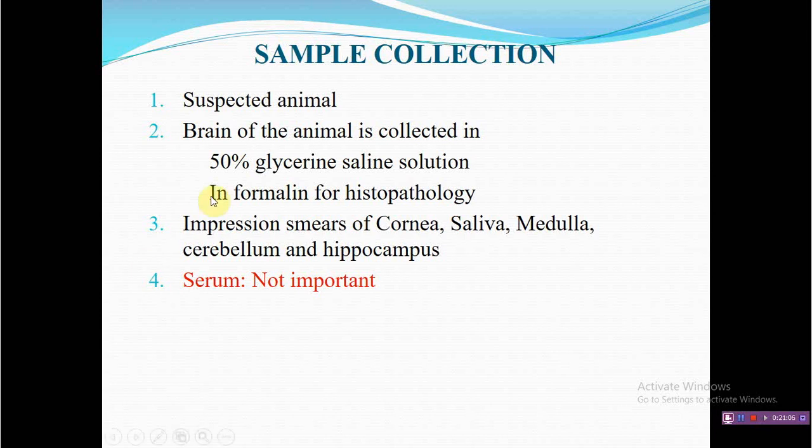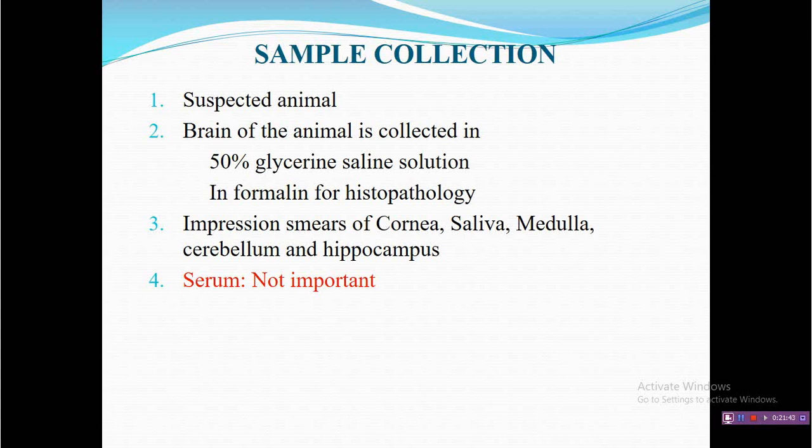Besides brain tissue, you can also collect corneal impression smear and saliva from the antemortem animal, and if it is post-mortem, then from the brain. Medulla, cerebellum and hippocampus are considered important parts of the brain for diagnosis. If you are collecting brain from cattle, the cerebellum is considered an important source, whereas if you are collecting from a dog, then the hippocampus is considered an important sample for diagnosis of rabies.